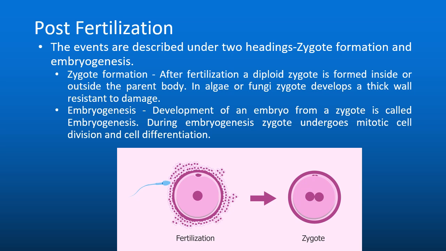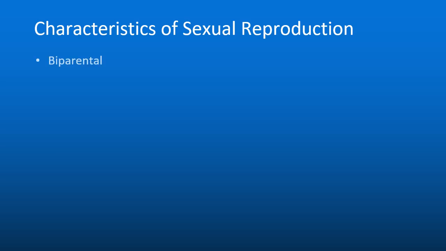Now we will discuss some characteristics of sexual reproduction. The characteristic of sexual reproduction is biparental, means two parents are involved. Gametes are always formed.